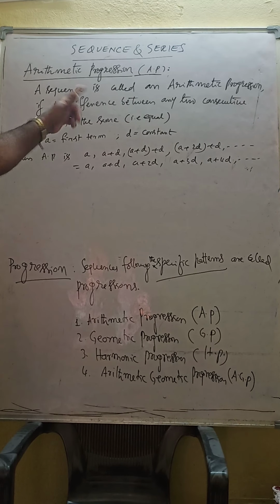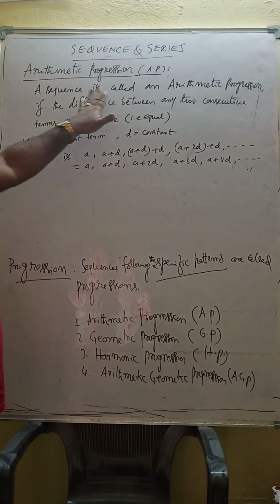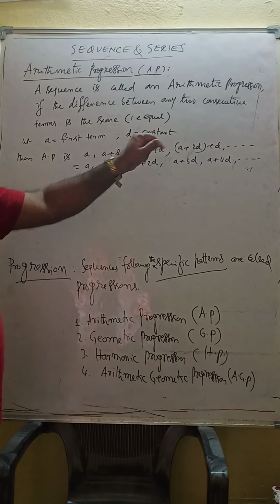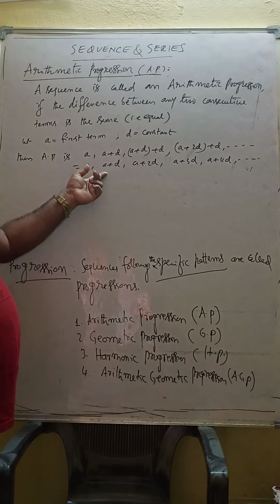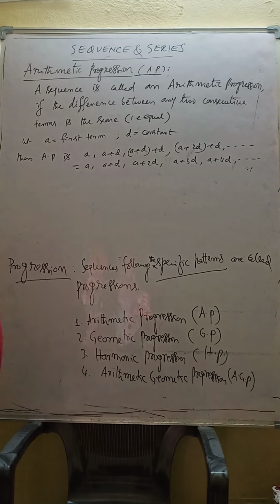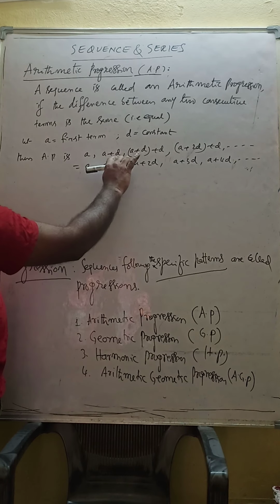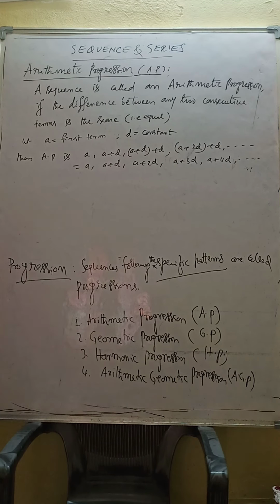An arithmetic progression is a sequence formed by increasing or decreasing by a fixed number. Here we are increasing by a fixed number. Even if we say A minus D, A minus 2D, like that also. Keep on adding D, or keep on subtracting D, that is also okay.